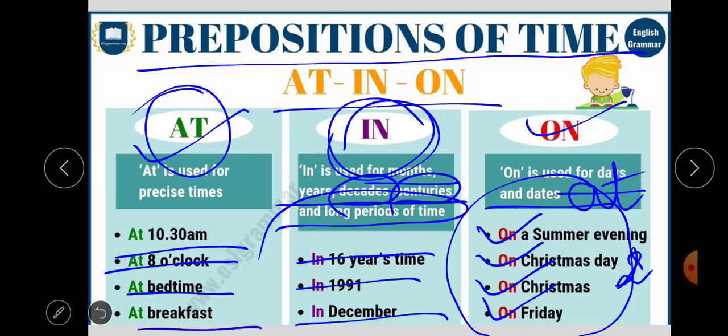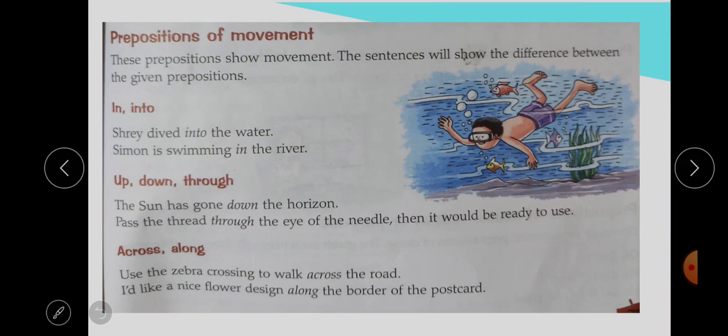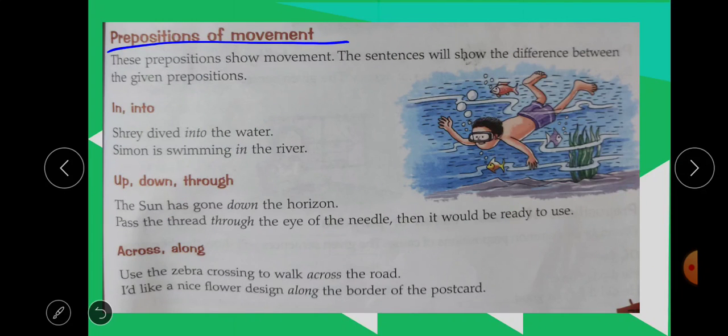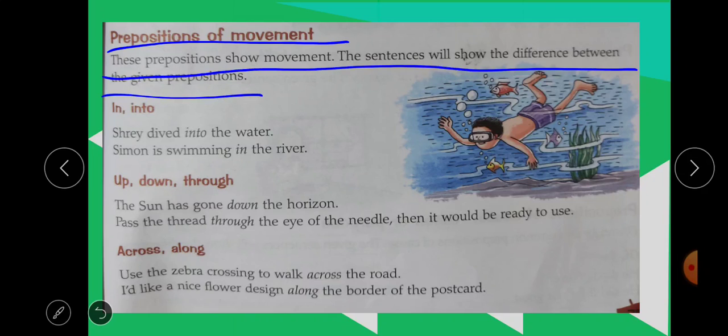So now let's move to the next point, the next preposition, which is also on the same page. Prepositions of movement. These prepositions show movement. The sentences will show the difference between the given prepositions. Yes, here you can see the movement, and these sentences are showing you some differences. Now look at in and into. What's the difference between these two?